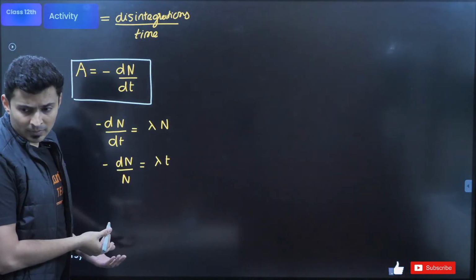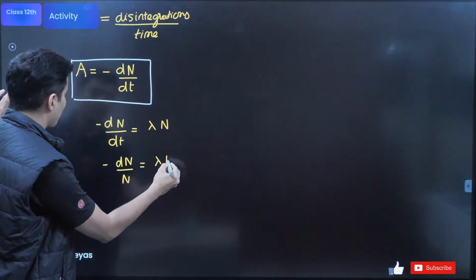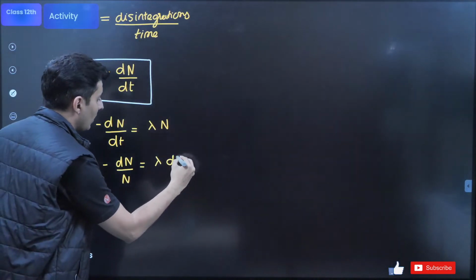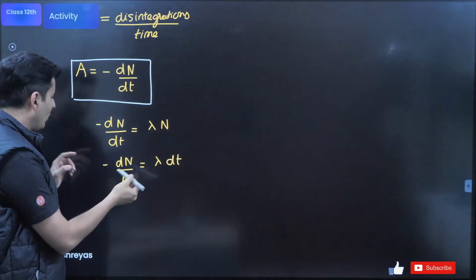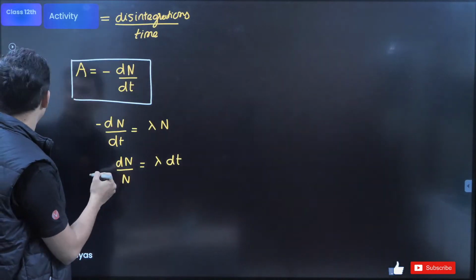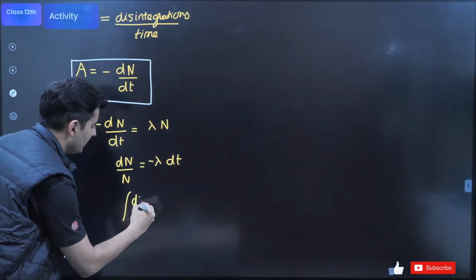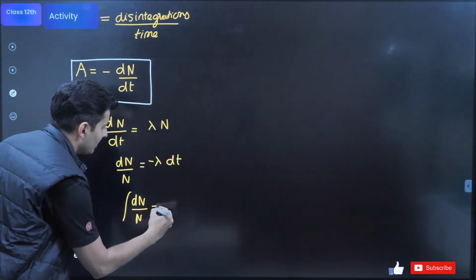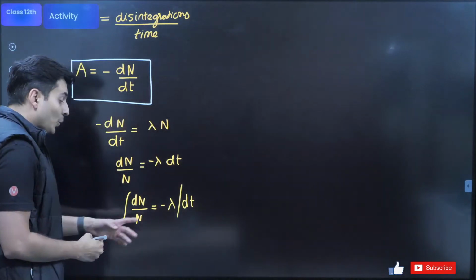That's the formula. Very nice. Now I think I can do some integration over here. Yes, I can also shift that minus sign on the other side. It will be better, I feel. So I can put integration dN by N is equal to minus lambda constant, integral of dt. Okay, fine, great.